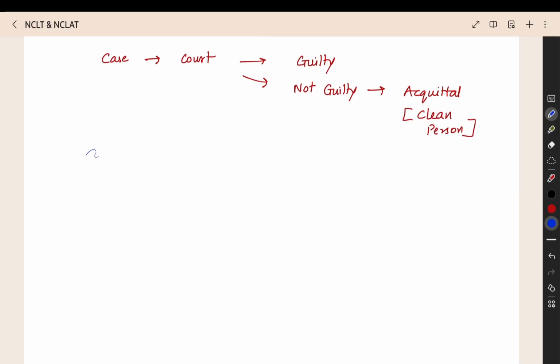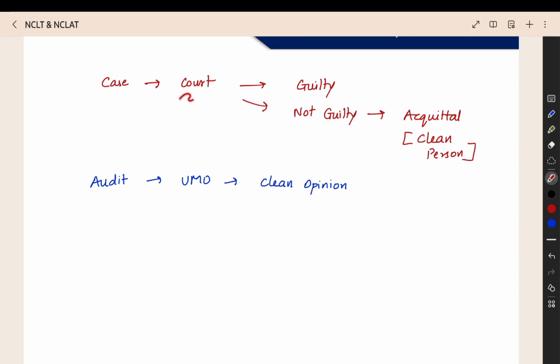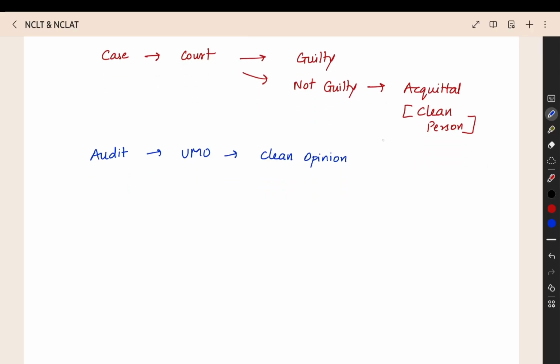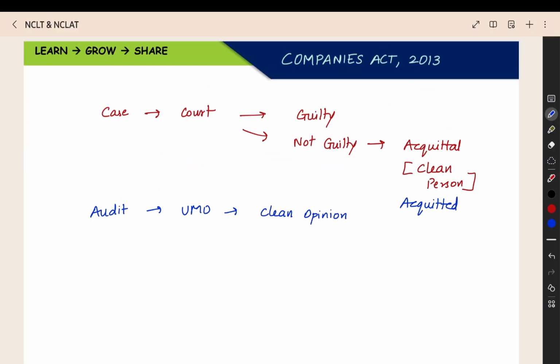Like in audit, we give the unmodified opinion, which is also called the clean opinion. There is no problem with the financial statements. Everything is proper. It reflects the true and fair view of the state of affairs of the company. Like that, we give the clean opinion. In the same manner, the court will give a clean person declaration. That is called acquittal. Now, the accused will be called the acquitted. Earlier, when you filed the case, he would be called the accused. Accused means the person on whom you have made the allegations. Now, after the judgment, he will be called acquitted.